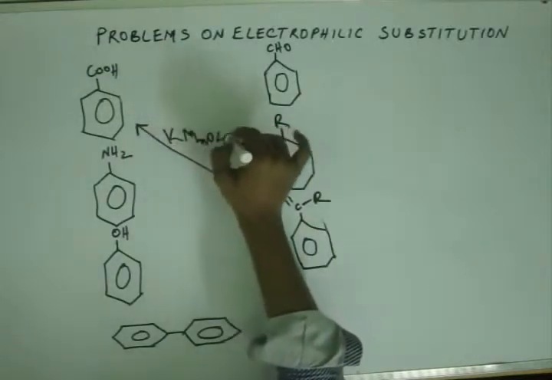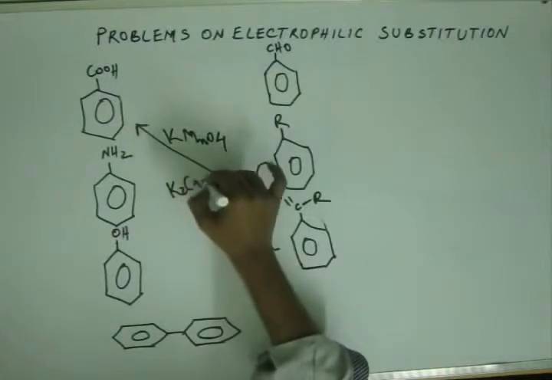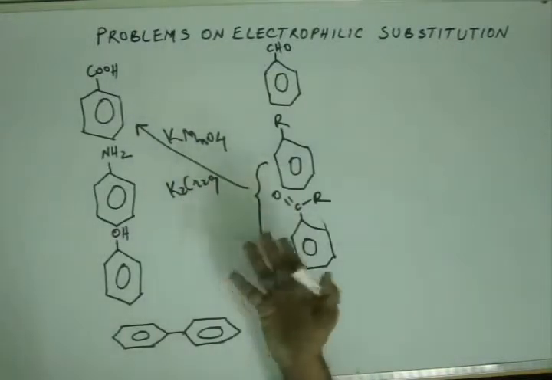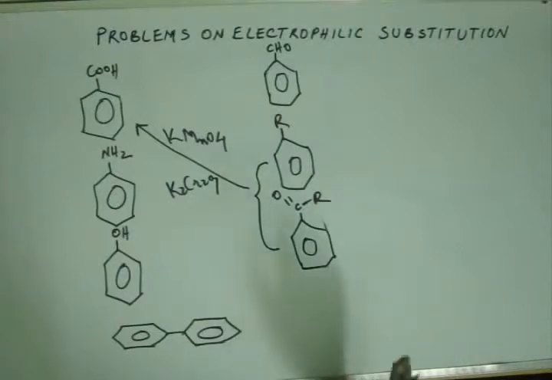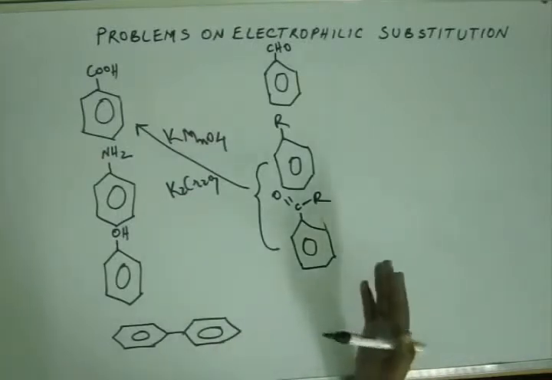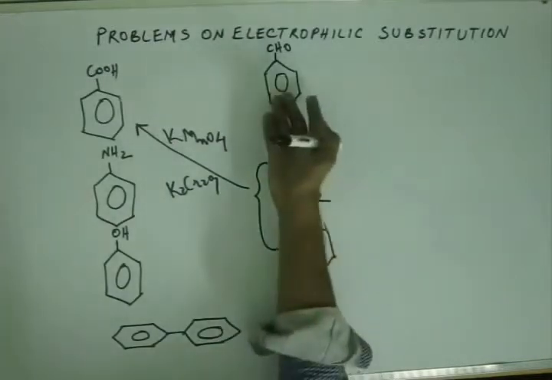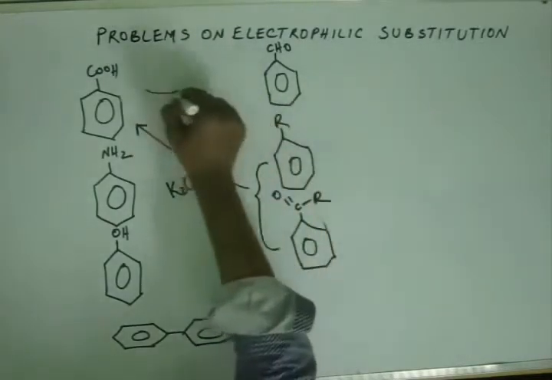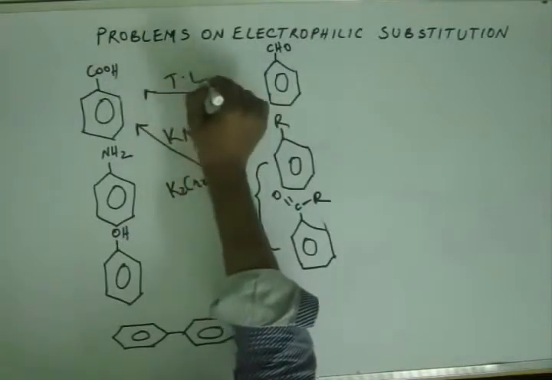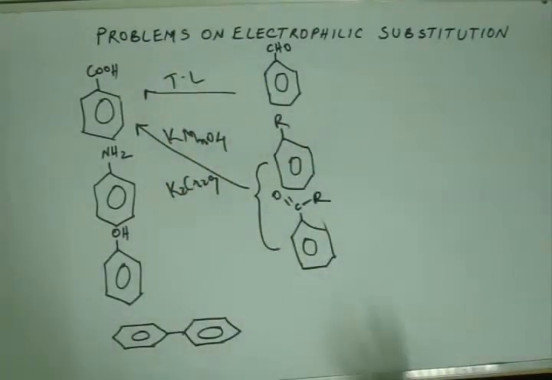KMnO4 or K2Cr2O7. If they are hot, they will be more powerful oxidizing agents. Otherwise, even at room temperature, KMnO4 and K2Cr2O7 are strong enough to carry out the oxidation. Through this aldehyde, KMnO4, K2Cr2O7 will obviously oxidize aldehyde to acid. Otherwise, you can use a mild oxidizing agent like Tollens reagent as well, or Fehling's reagent as well. So this is how we will be getting carboxylic acid group on benzene, or this is how we will be getting benzoic acid from benzene.